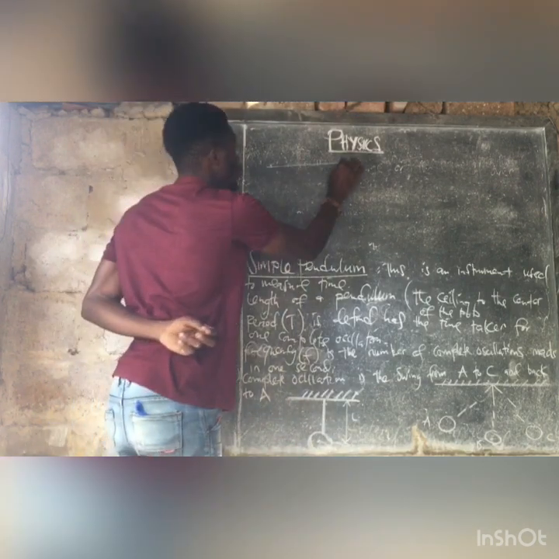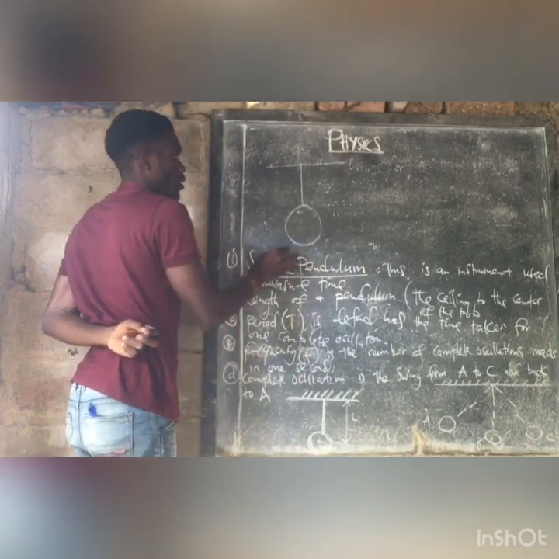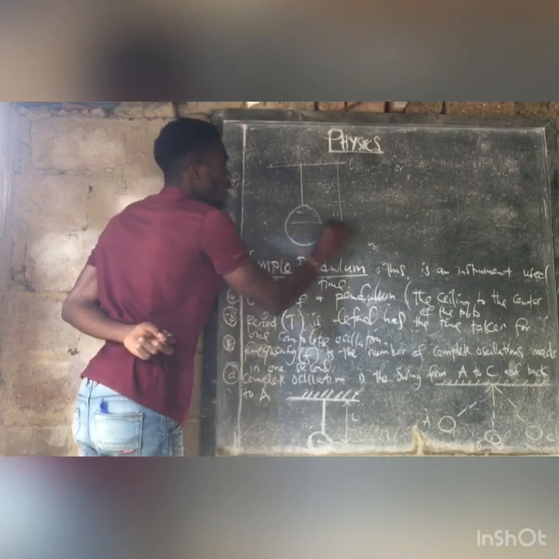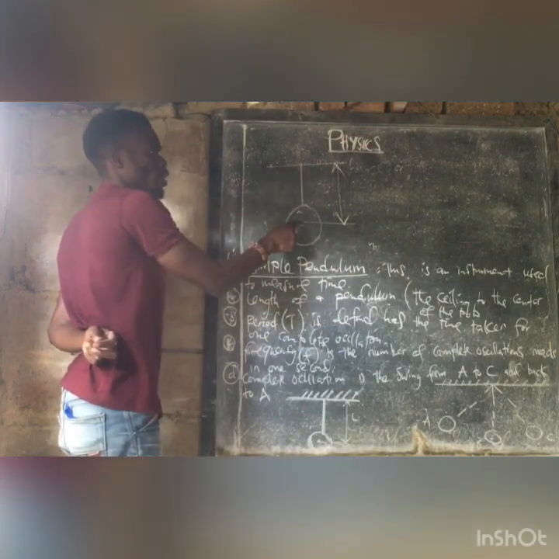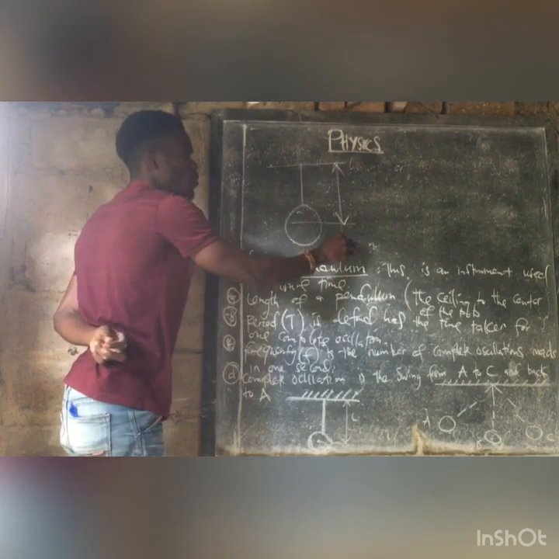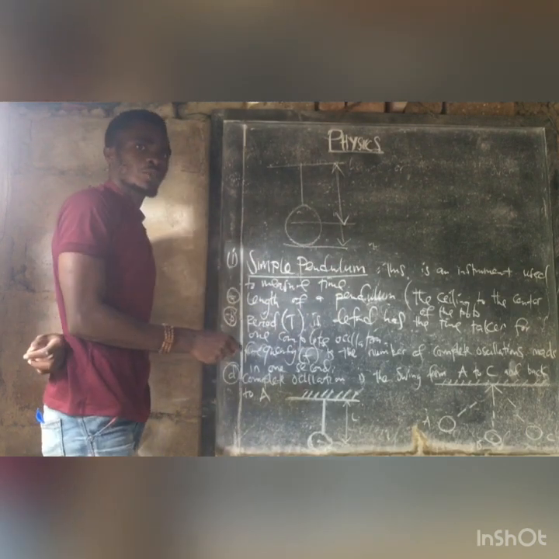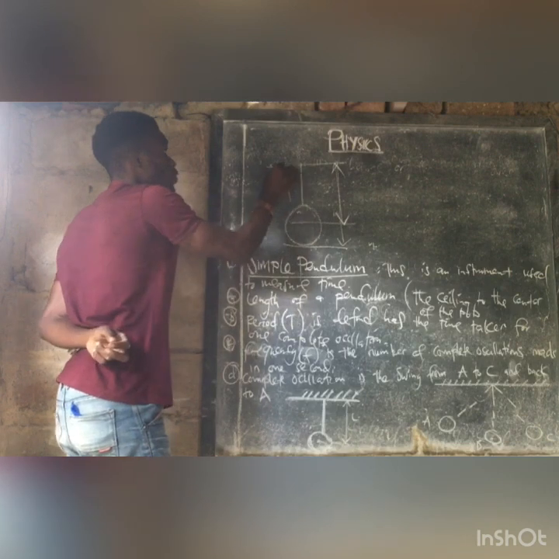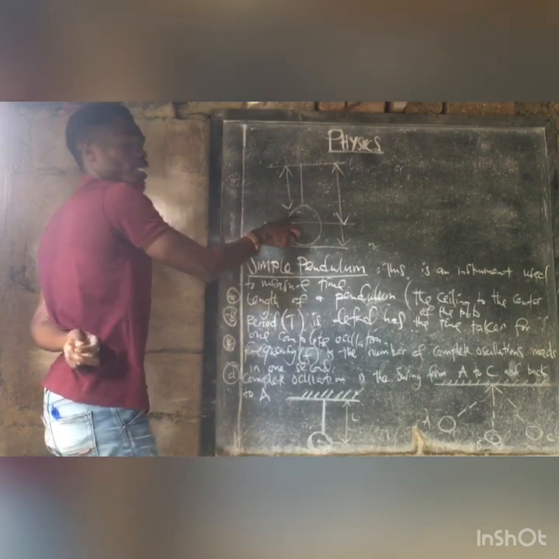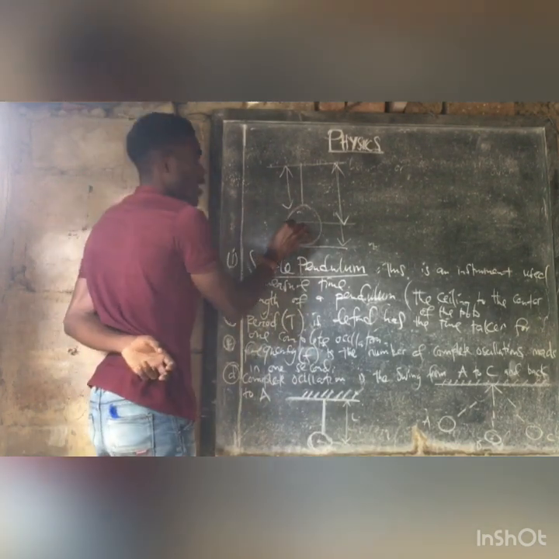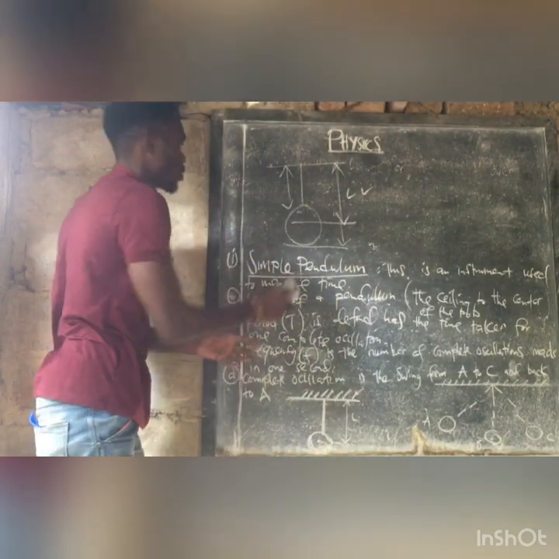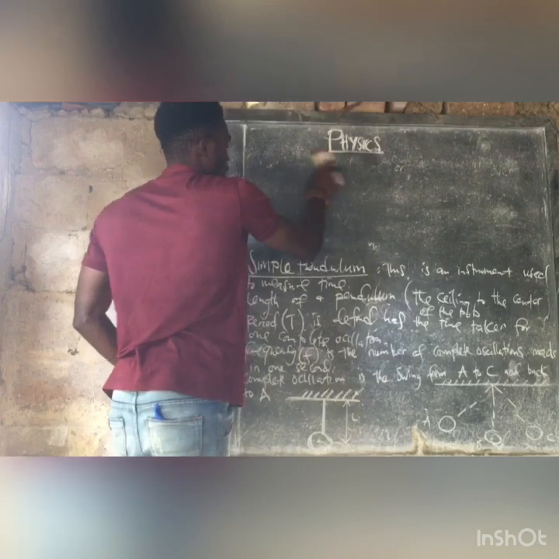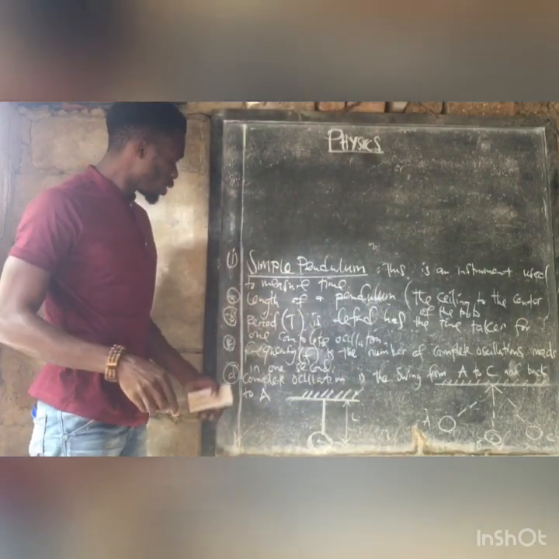This is the length of the pendulum, from the ceiling to the middle of the bob. Not from the ceiling downwards to here. No, that's not the length of the pendulum. Or from the ceiling to where the string attaches to the bob. No. The length of the pendulum is this. I guess you get the point there. So that's the length of the pendulum. Let's move on.